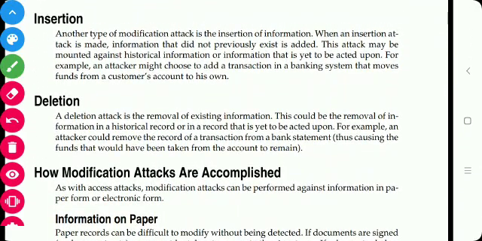Next is insertion, which means inserting new data into the information. When an insertion attack is made, information that did not previously exist is added. For example, the attacker may add a transaction in which funds are transferred from the customer's account to his or her own account. So insertion means inserting new information which did not previously exist.